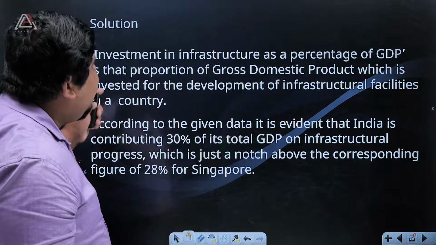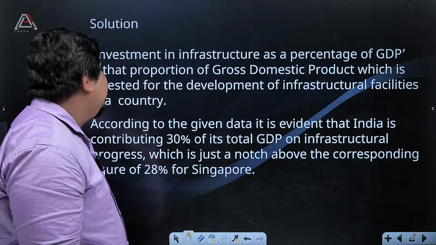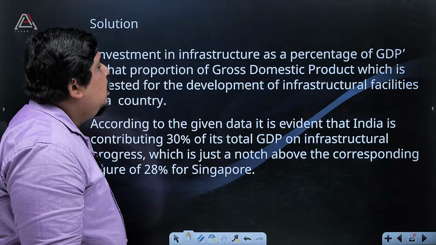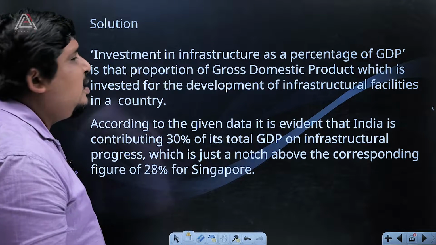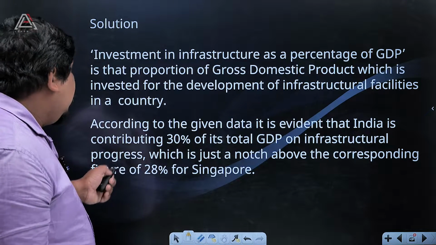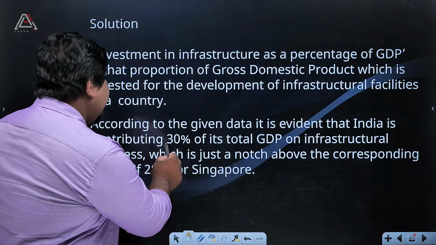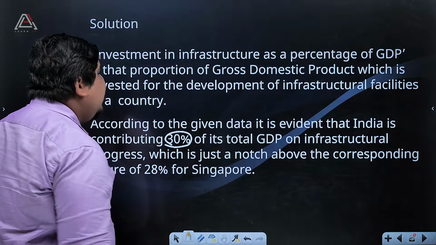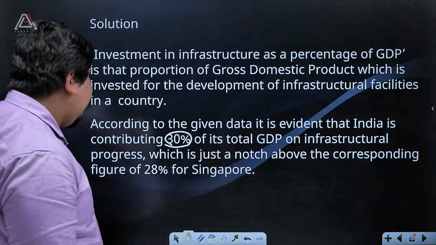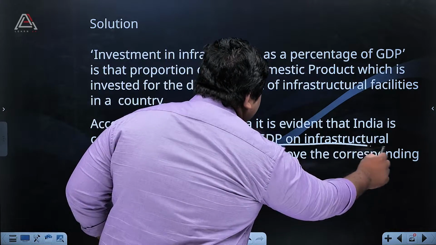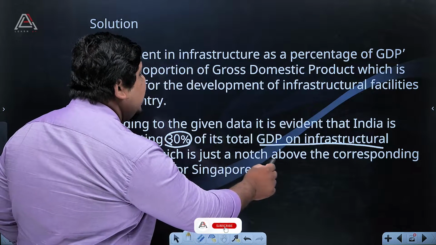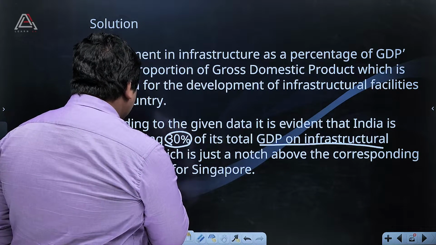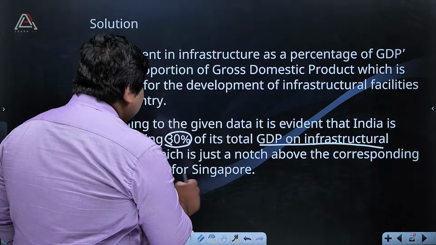Solution: investment in infrastructure as percentage of GDP is that proportion of gross domestic product which is invested for the development of infrastructure facilities in a country. So we normally noted that India spends 30% of its total GDP on infrastructure progress, which is just above the corresponding figure of 28% of Singapore.